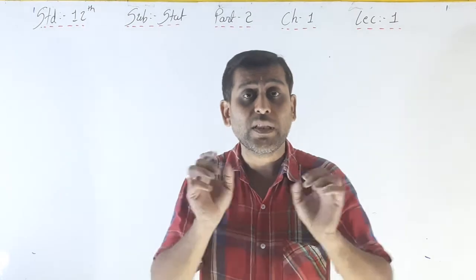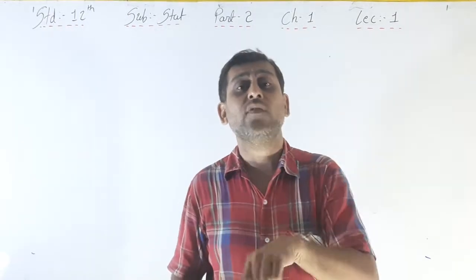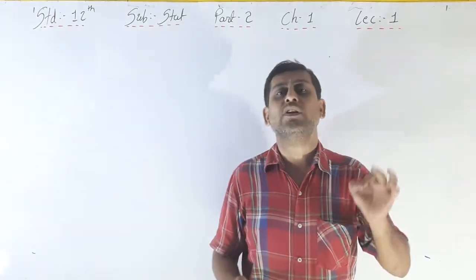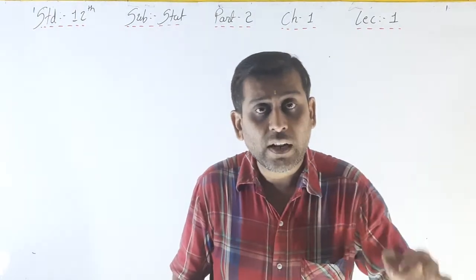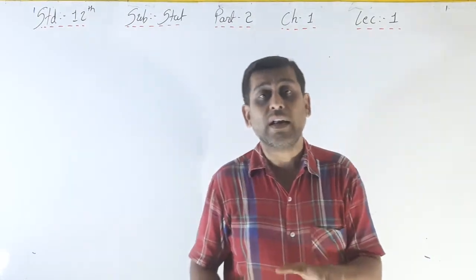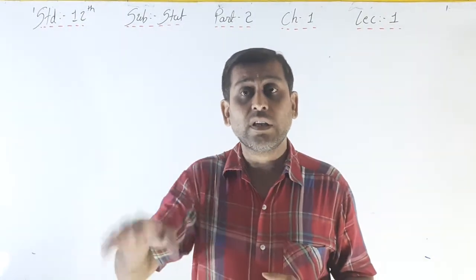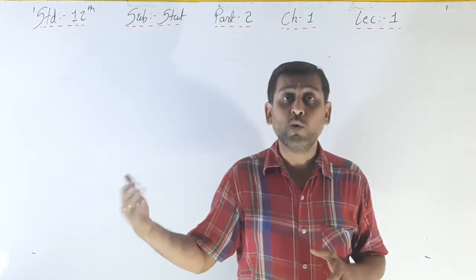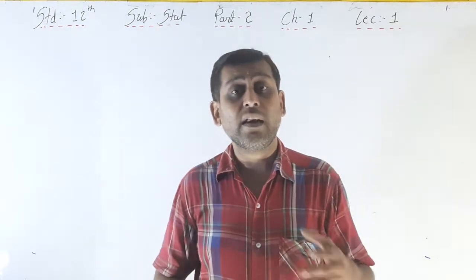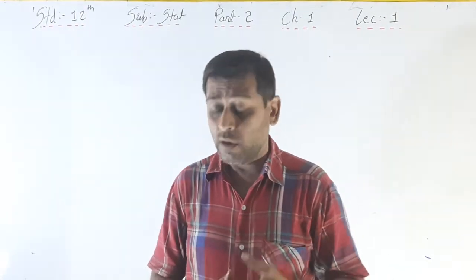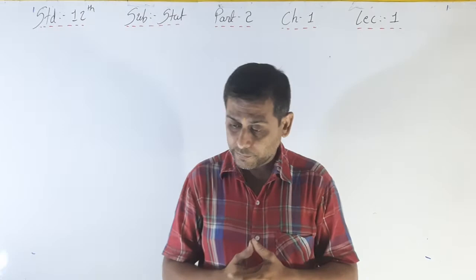So the difference between the certain event and the random event is that the outcome of a certain event can be known in advance, and whenever there is a chance of two or more results, then it is called a random event, okay?